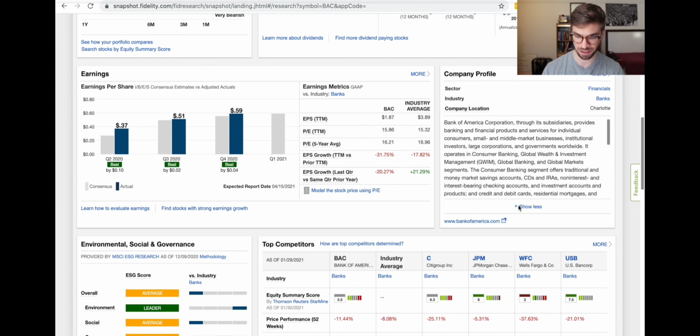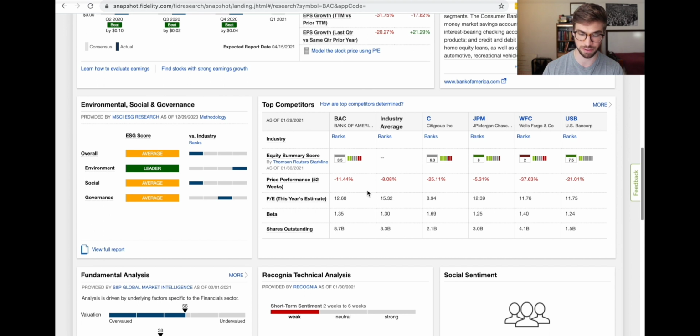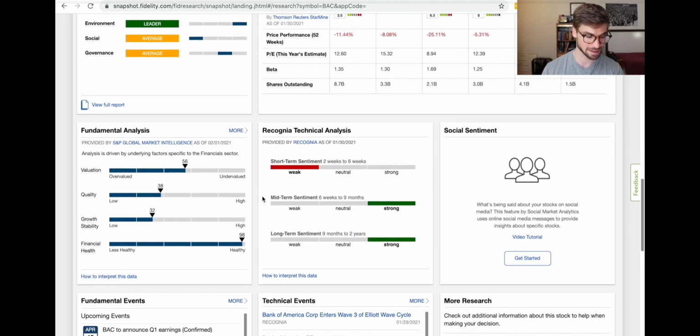You can click the show more and read specifically about what Bank of America does. This top competitors chart is nice too because it takes the most key metrics that you look for and compares them between Citigroup, JP Morgan Chase, Wells Fargo, US Bank Corp. So that's really nice.